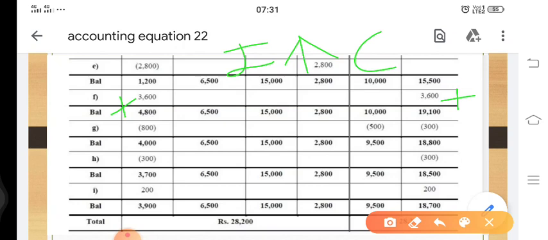So it has to be added back to capital. So we'll add it. Cash, which was earlier having 1,200 balance, after adding 3,600 will have a balance of 4,800. At the same time, capital, which was having earlier balance of 15,500, after adding 3,600 will have a balance of 19,100. And remaining, since there is no change, securities as it is, building as it is, car as it is, and loan also as it is, right?